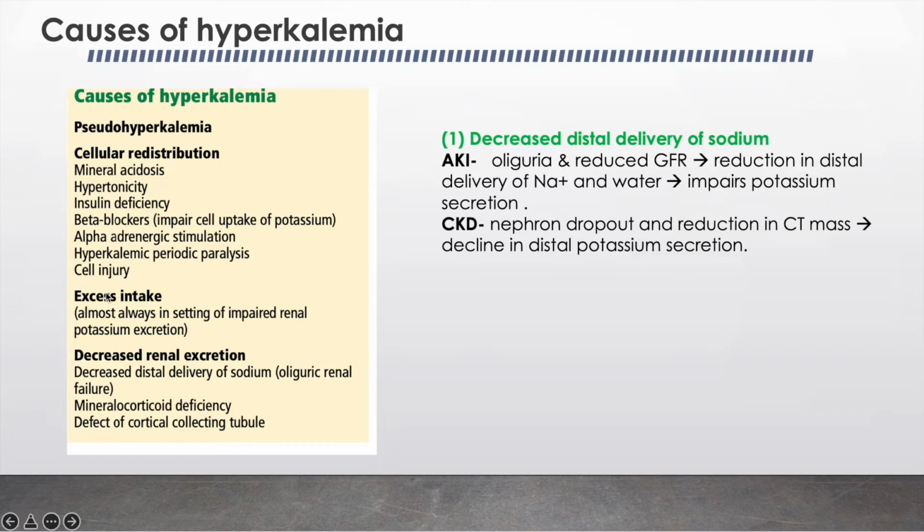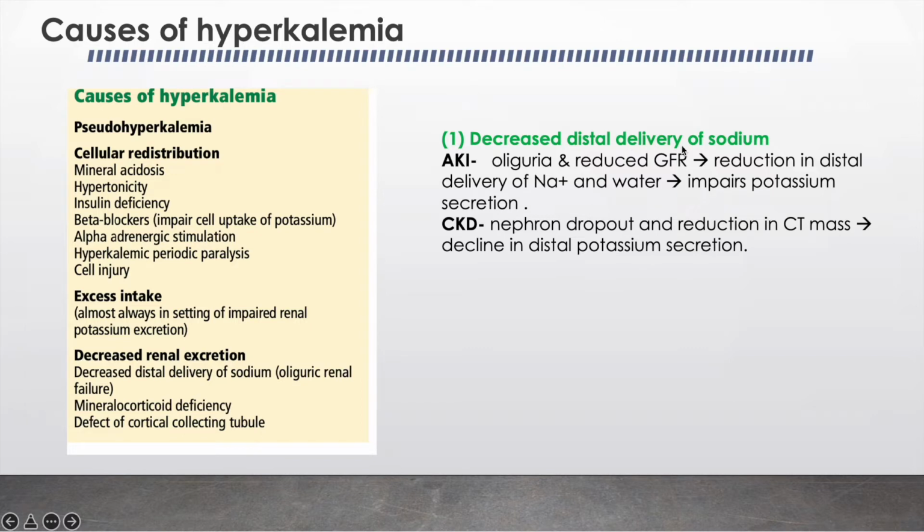Coming to the second cause, which is excess intake, here also we have to remember that hyperkalemia due to excess intake almost always occurs in the setting of impaired renal potassium excretion. The third cause is decreased renal excretion, which again can be due to either of three reasons. One is decreased distal delivery of sodium, second is mineralocorticoid deficiency, and third is a defect of the cortical collecting tubule.